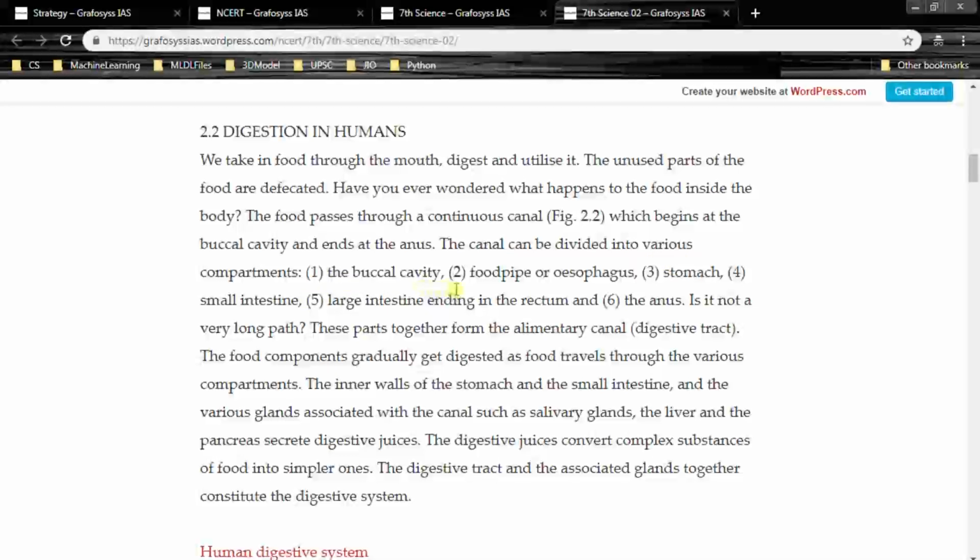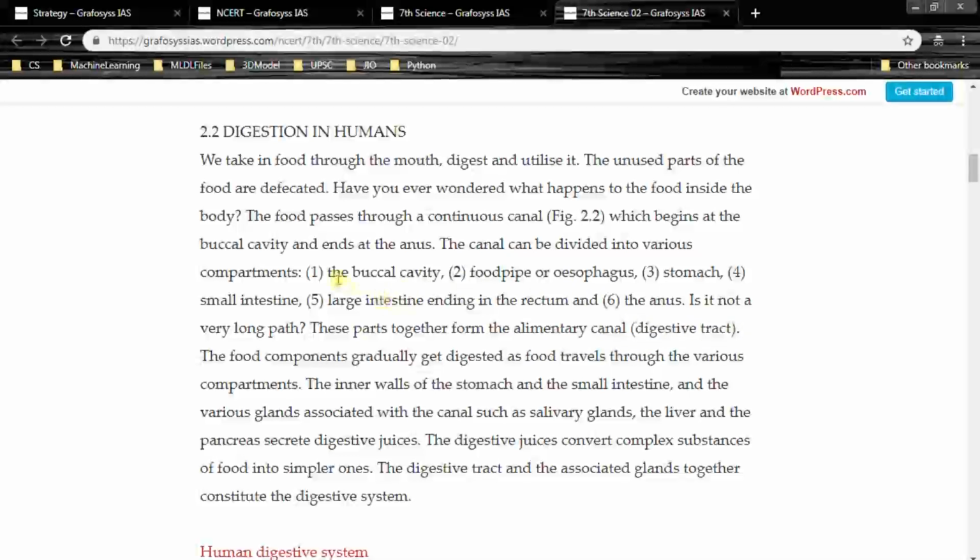The buccal cavity, food pipe or esophagus, stomach, small intestine, large intestine, ending in the rectum, and the anus. Is it not a very long path? These parts together form the alimentary canal. This is the digestive tract.